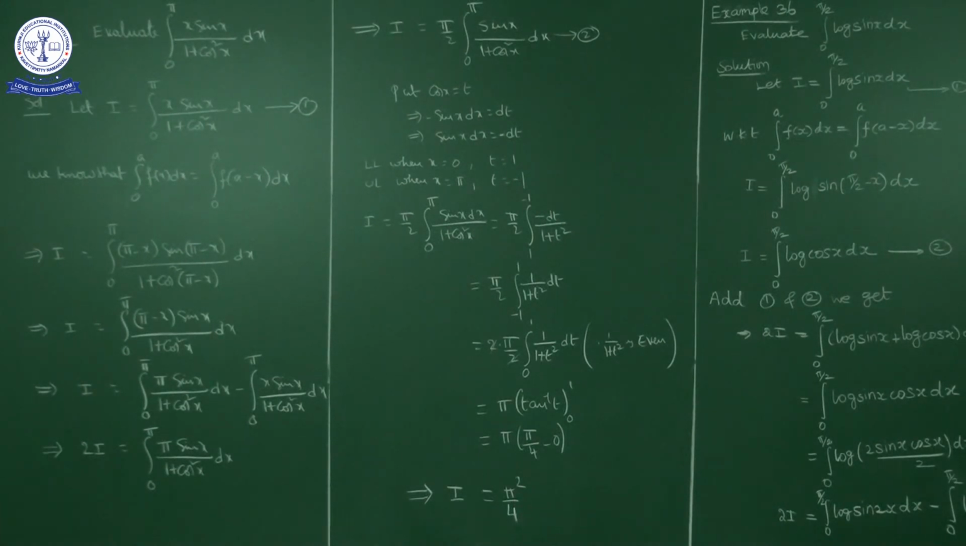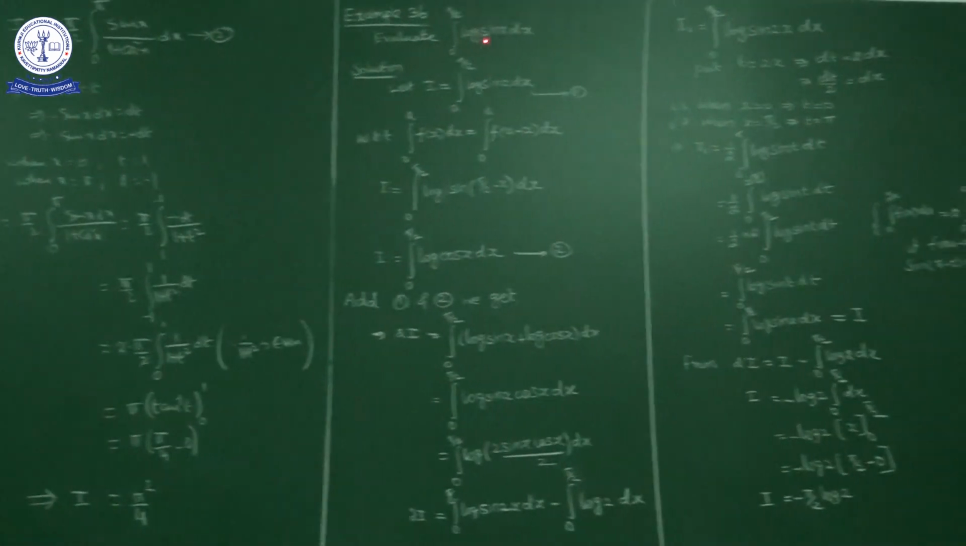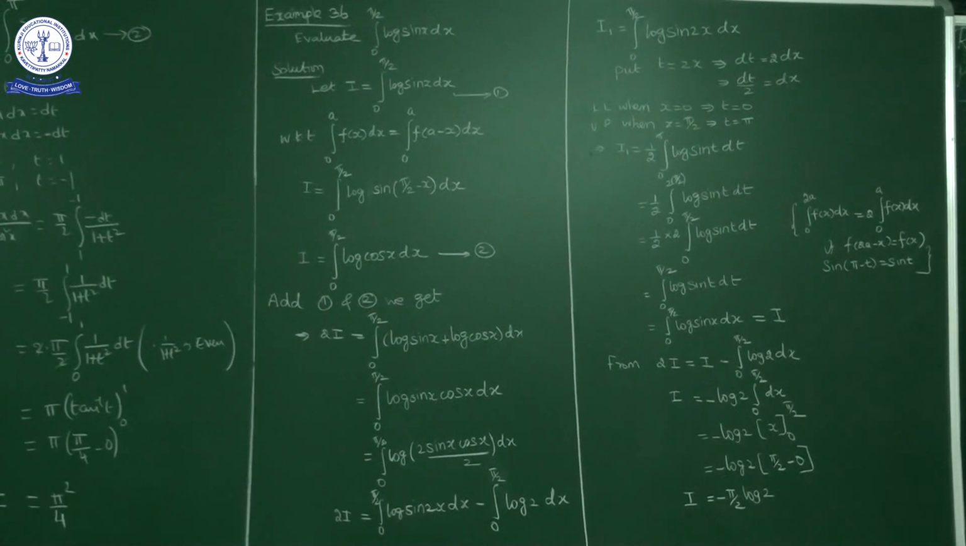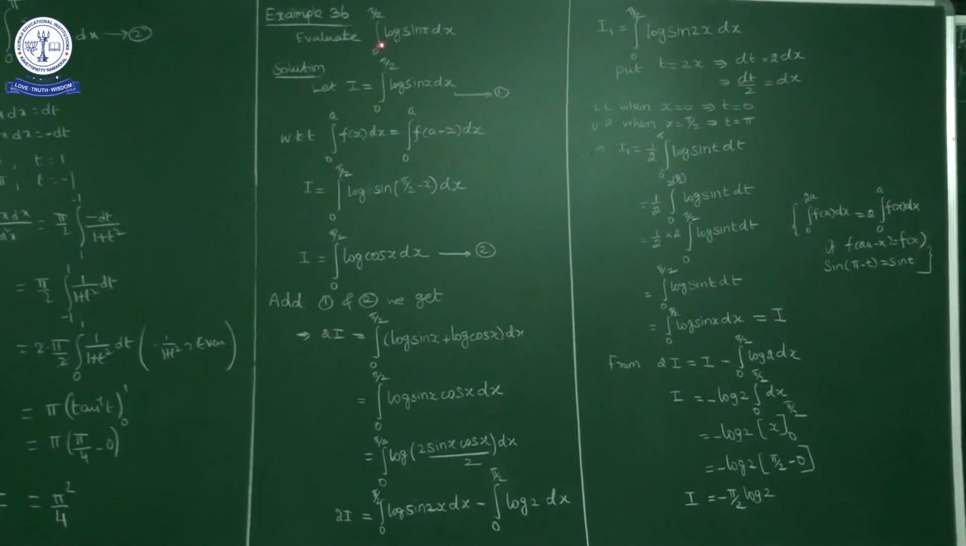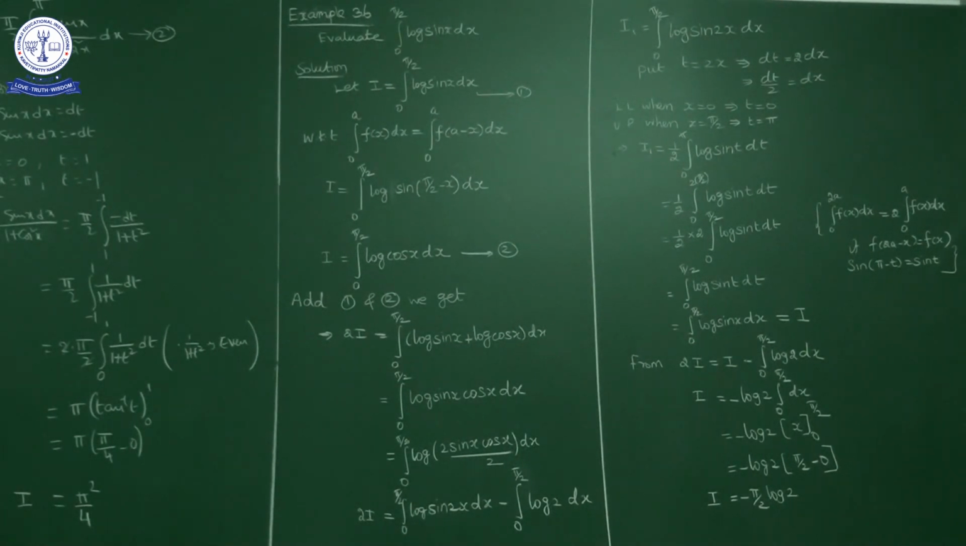Okay, next question. My next example 36 we will discuss. Evaluate integral 0 to pi by 2 of log sin x dx. I will mark this one as 1. Now we will use this formula more frequently. Integral 0 to a of f of x dx can be written as integral 0 to a of f of (a minus x) dx. Replace x by upper limit minus x.